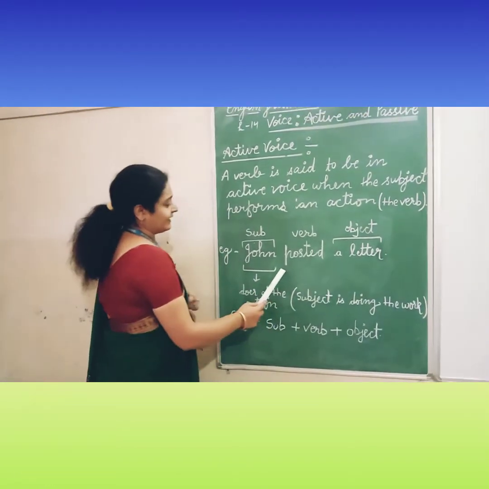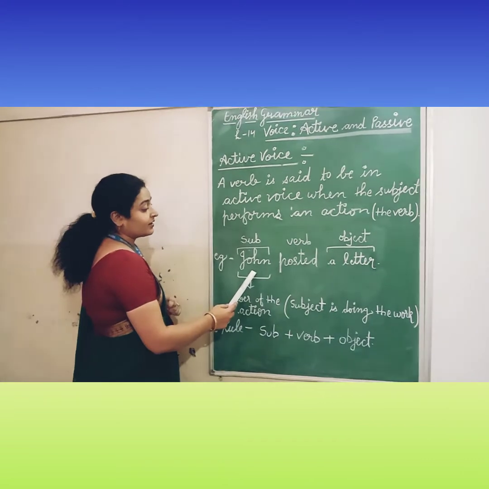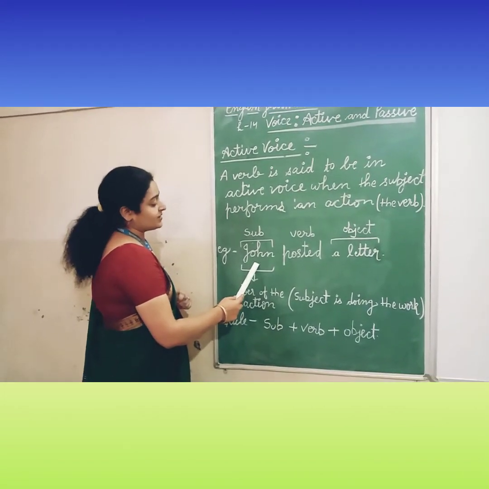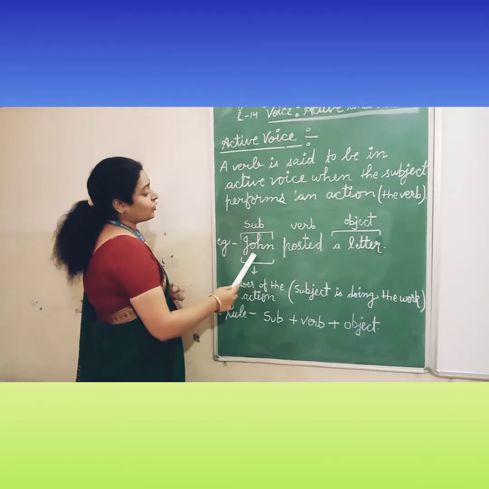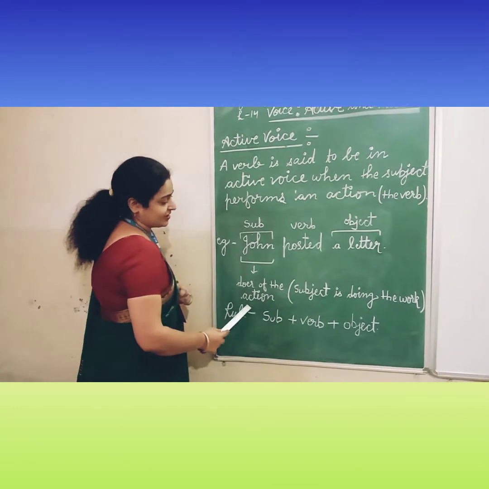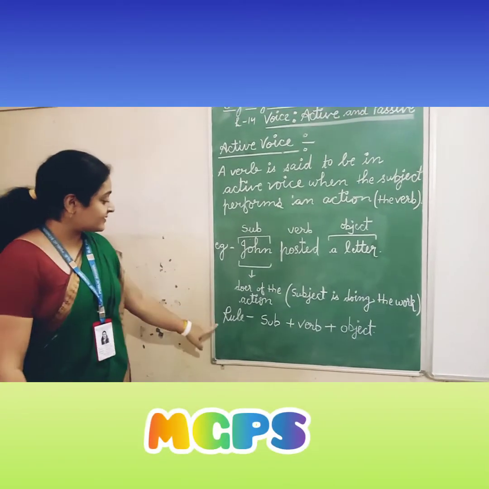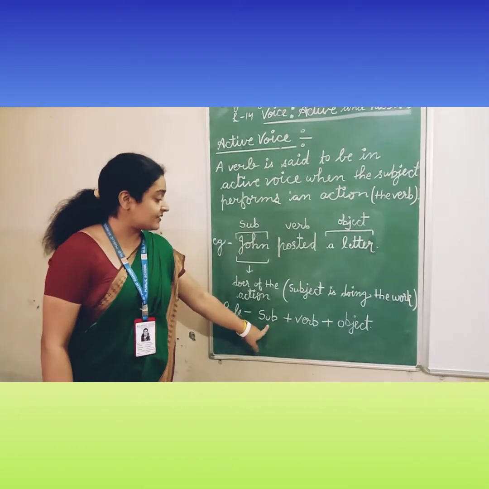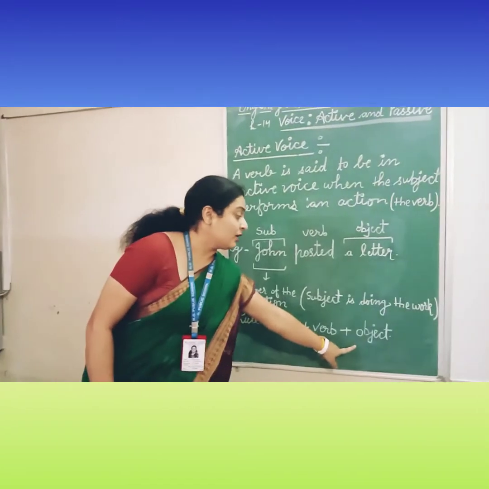Because in this sentence John is doing the verb. Who has posted the letter? John has posted the letter. So John is subject and John is the doer of the action. This is the rule of active voice. First of all, we will write subject, then verb and then object.